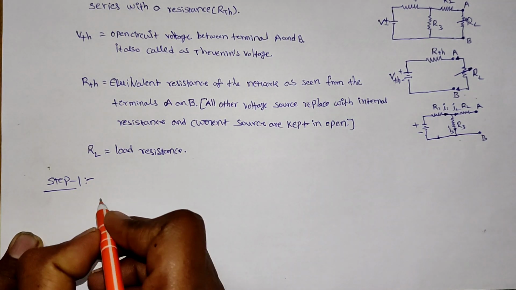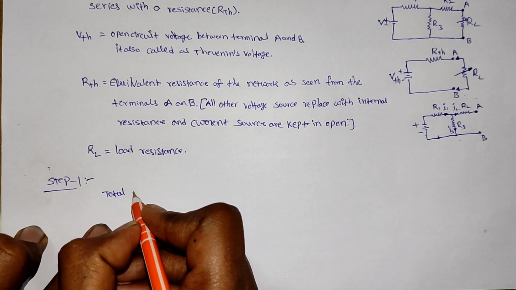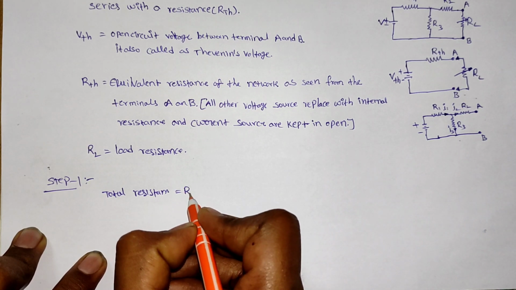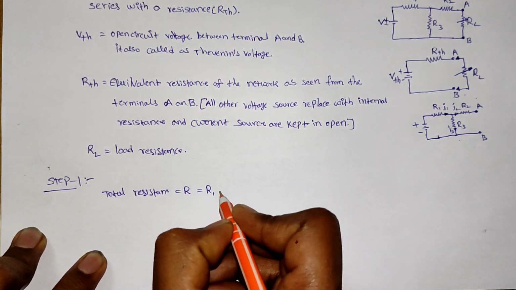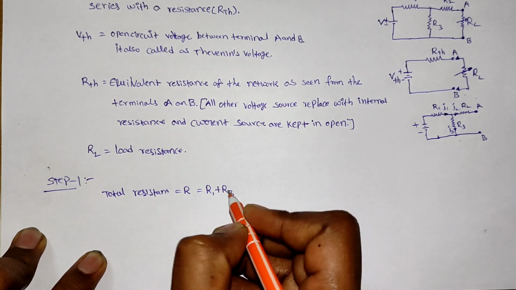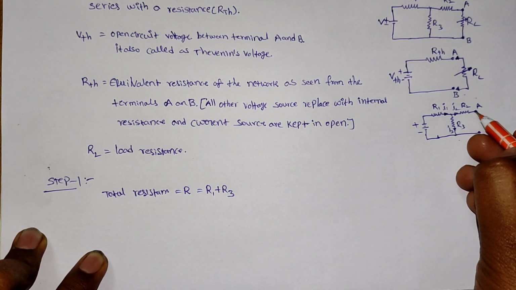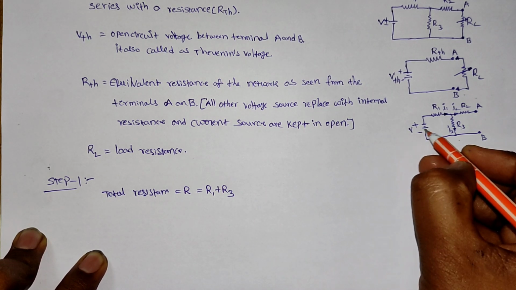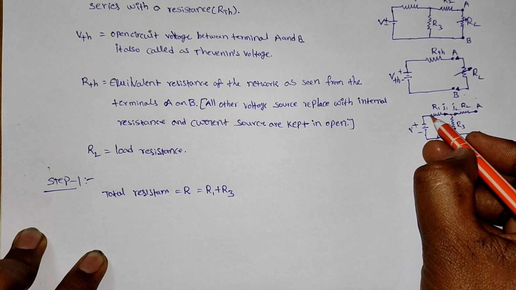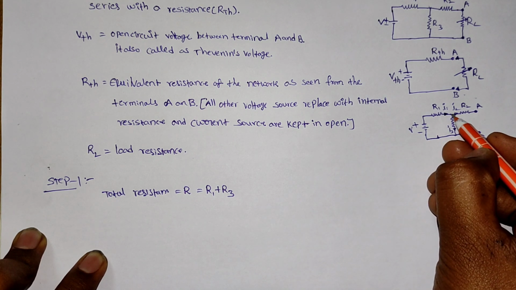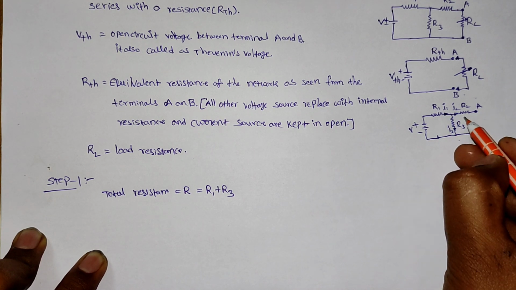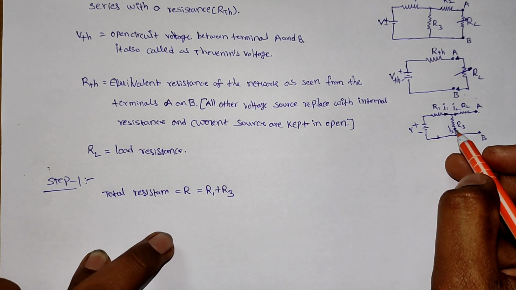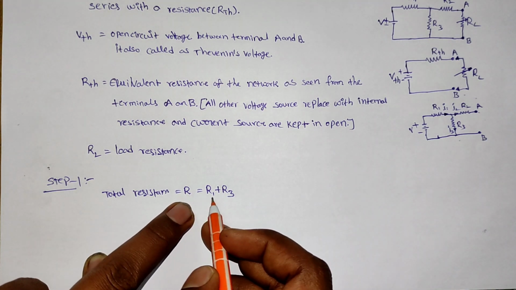At this time the total resistance equals R1 plus R3. Why? Because this branch is in open condition. If you activate this voltage source, current will travel like this through R1 and through R3. Here no current flows, because it is in open condition. That's why I took the total resistance R equal to R1 plus R3.